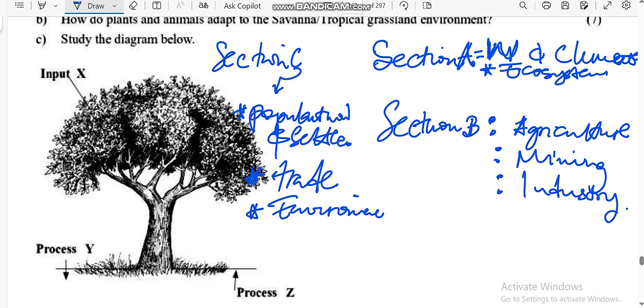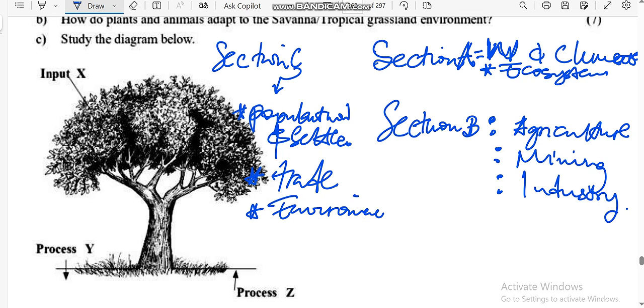So this is it. I'm going to teach you how to answer those parts. So I'm going to do revision on ecosystem, revision on agriculture, mining, industry, population settlement, trade, and other topics and environmental management.